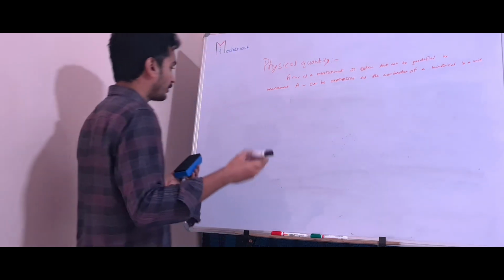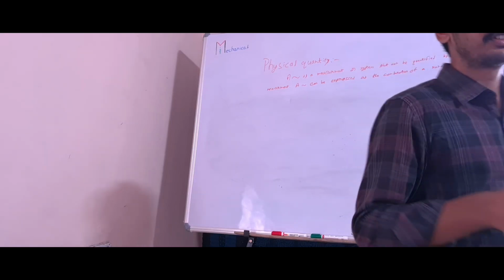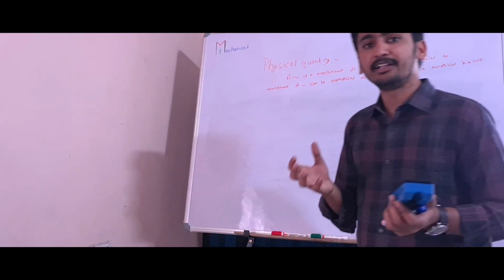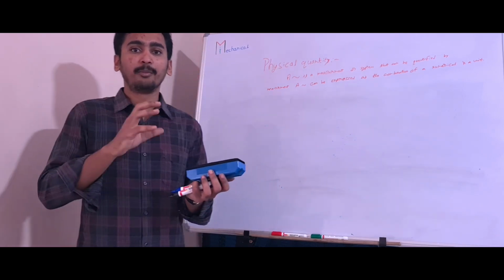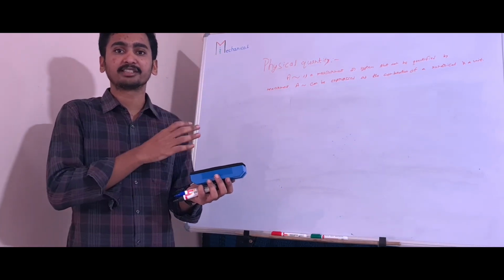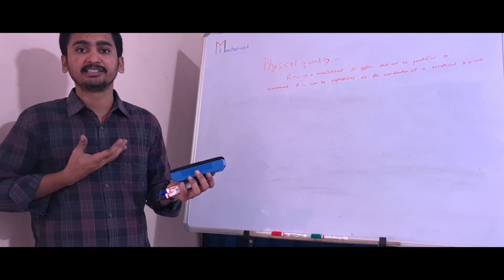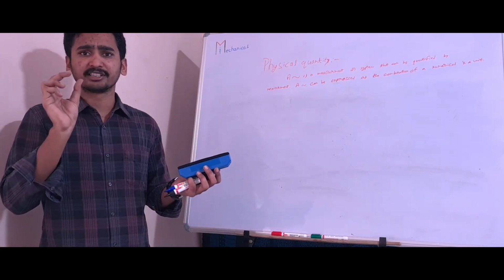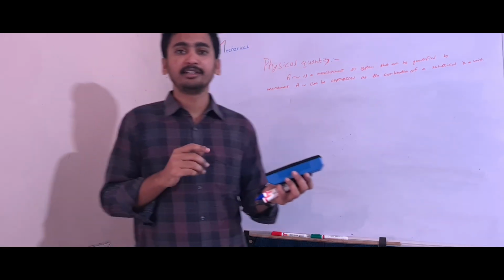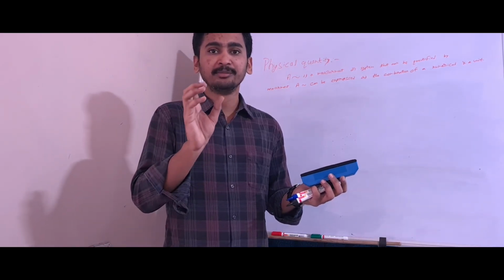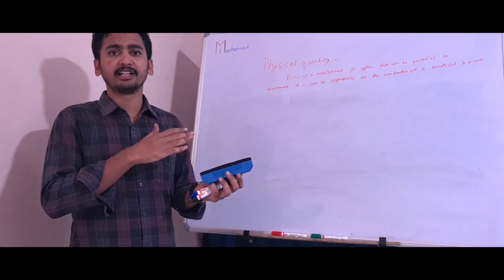So now, what is a scalar and what is a vector? While calculating these physical quantities, a few do not require direction. Simply we can say how much it is having. Those will fall under scalars. They need magnitude only. For example, my mass is 63 kg. Here I am saying 63. How much? 63 kg units. So it does not require any direction. They simply require how much. So these will fall under scalar.